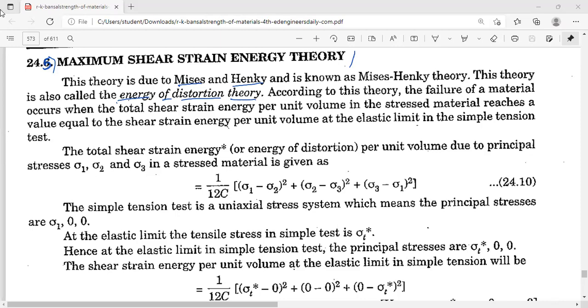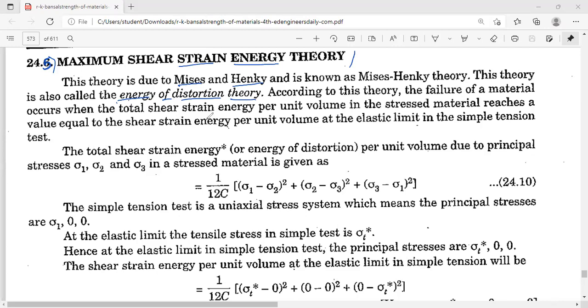At the elastic limit in simple tension test. Okay, so again, this theory is related to strain energy.